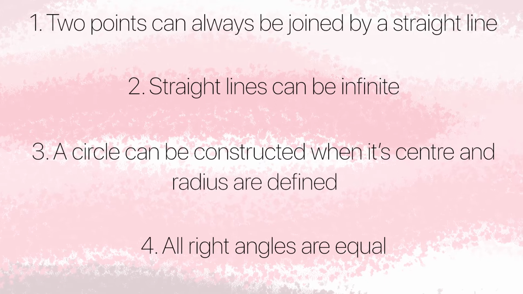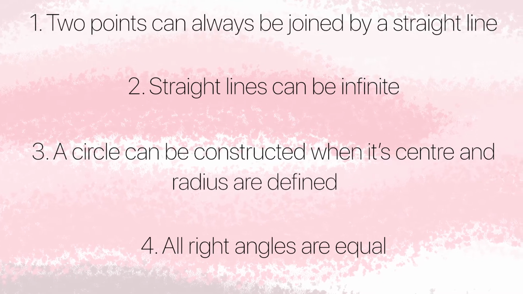It's virtually impossible to imagine a world where none of these explicit rules are true, but let's hypothesize. Let's say in some instances, 2 points cannot be joined by a straight line. If for some reason there are some points that can simply not be joined by straight lines, that means that straight lines cannot be infinite because at one time or another they shall reach this hypothetical barrier that prevents them